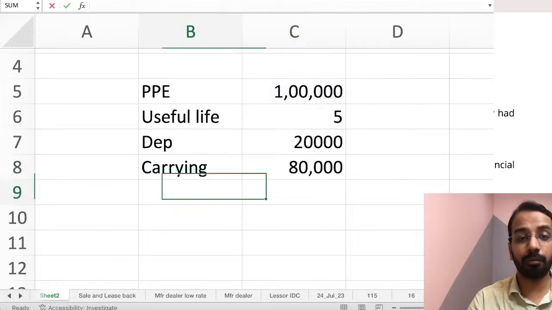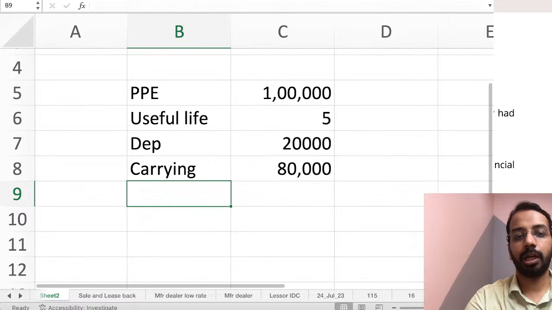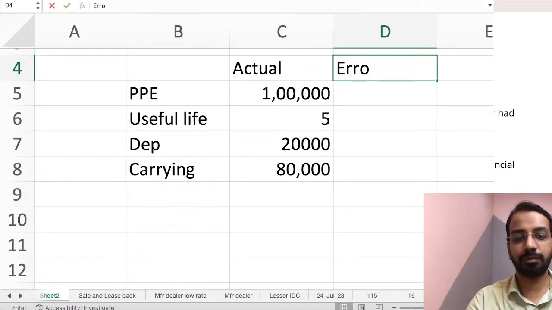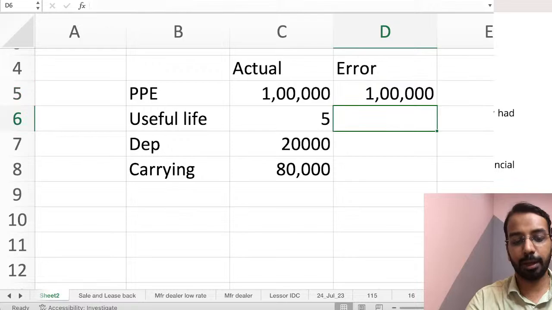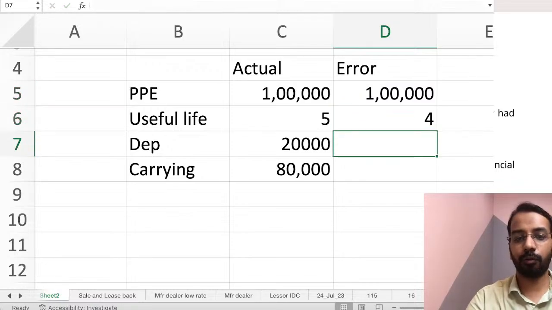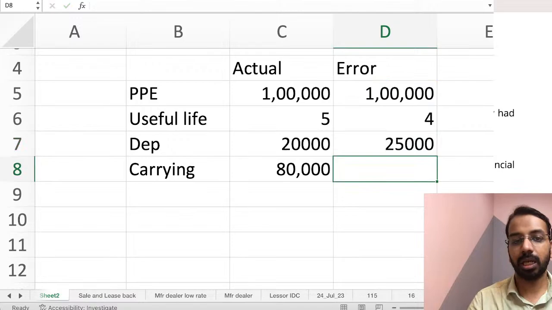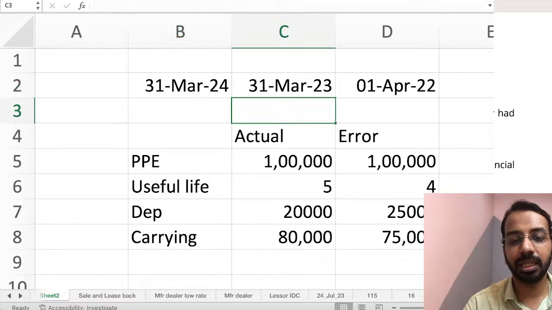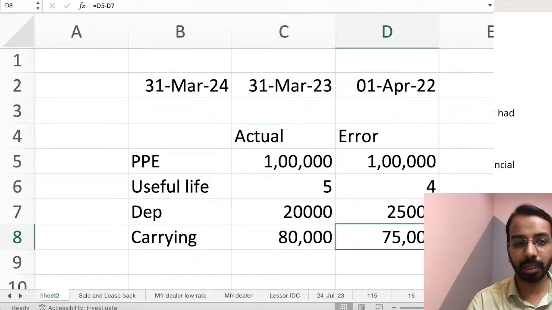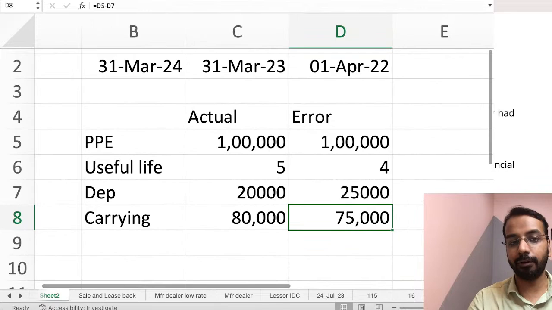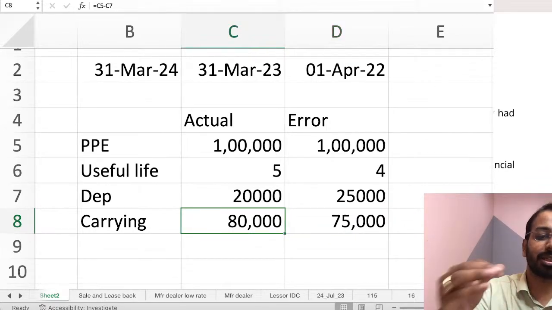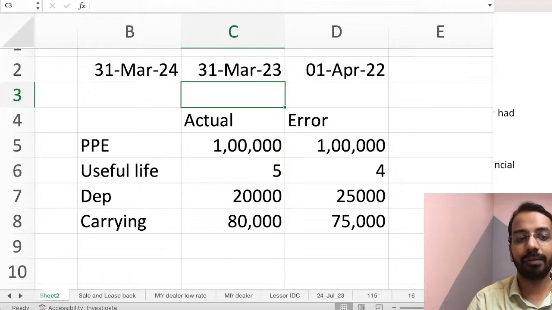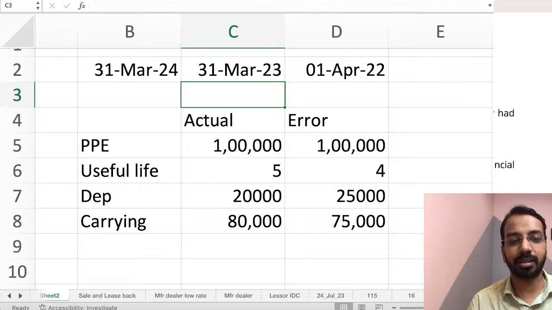Okay. Now, the actual error that we made was, we took 1 lakh, we took 4 years, depreciation we took divided by 4, and WDV we took 75,000. So in the previous period balance sheet, 31st March 23 balance sheet, we said 75,000 is PPE, but the correct scenario is 80,000. So what we will do, in the 31st March 23 balance sheet itself, when we present it again this year, we will correct this and show it at 80,000. And in the current period financial statement, we will show it at the actual position.